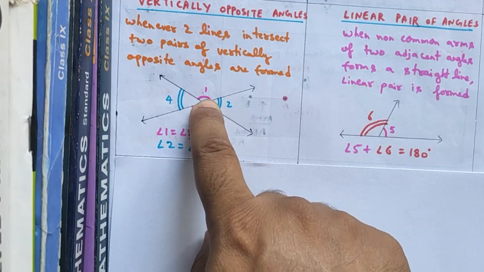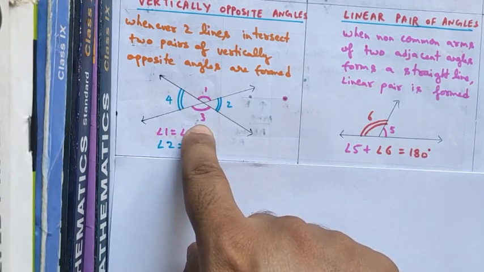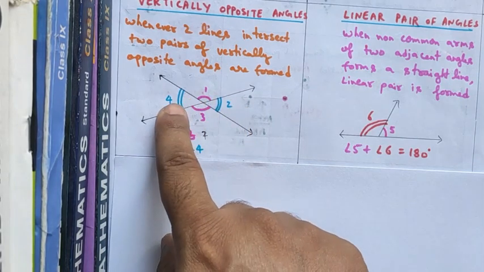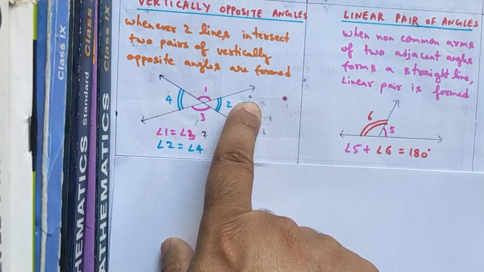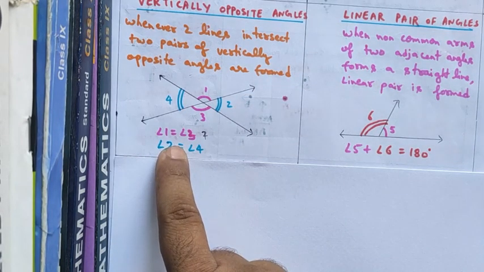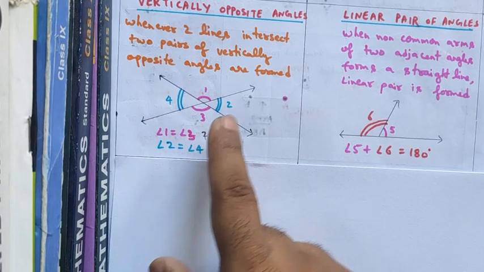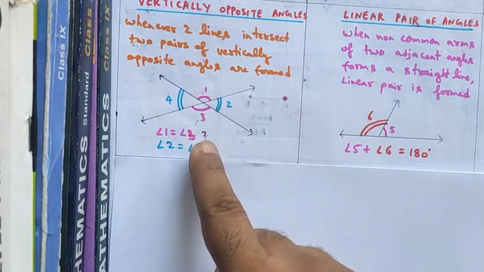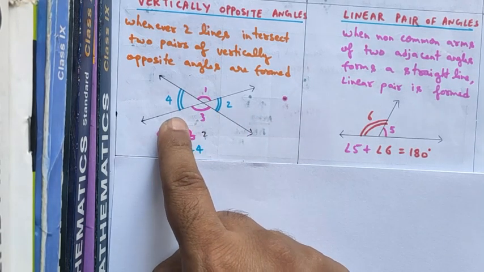This angle 1 and angle 3, they are called the vertically opposite angles. Angle 2 and angle 4 are another pair of vertically opposite angles. And always remember that vertically opposite angles are always equal to one another. For example, angle 1 will be equal to angle 3 and angle 2 will be equal to angle 4.